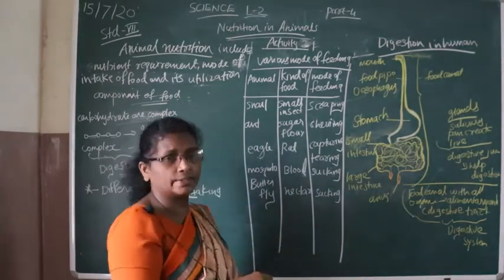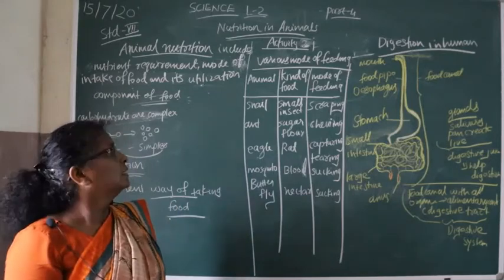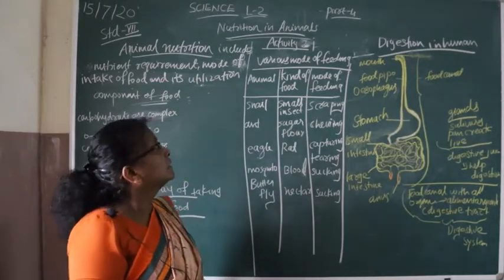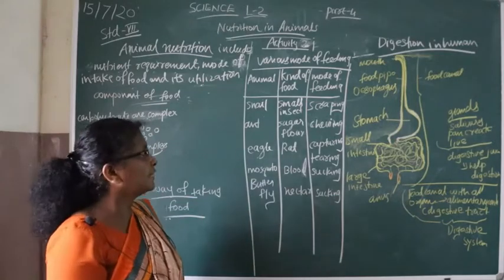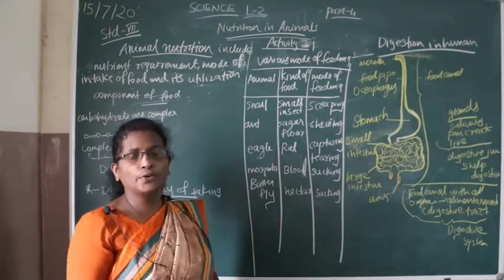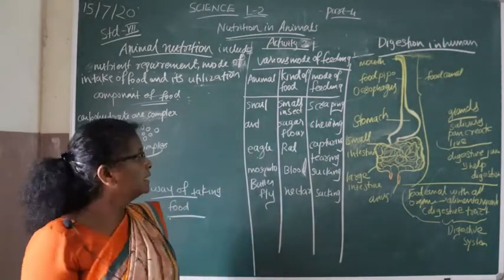So from this activity we concluded that animals have various modes of feeding; the kind of food and the mode of feeding are different in different animals.